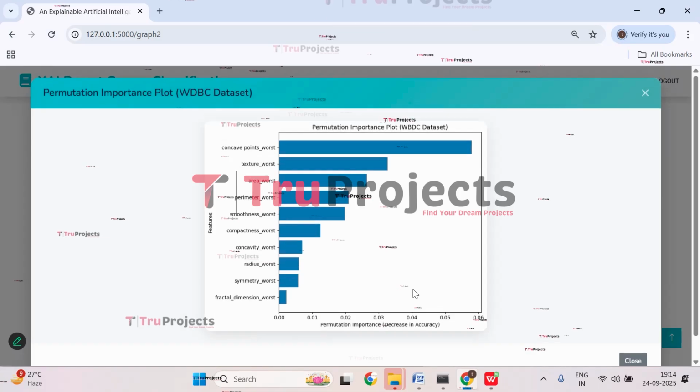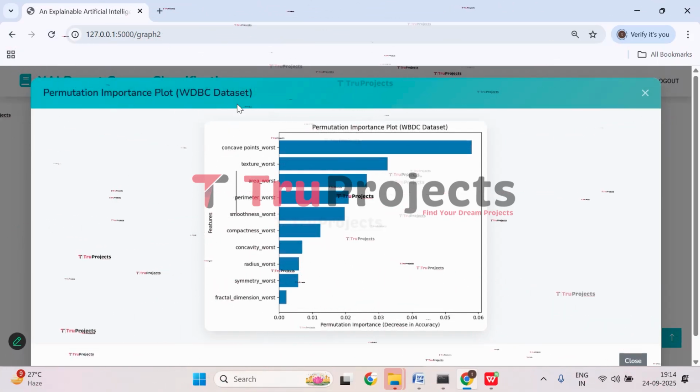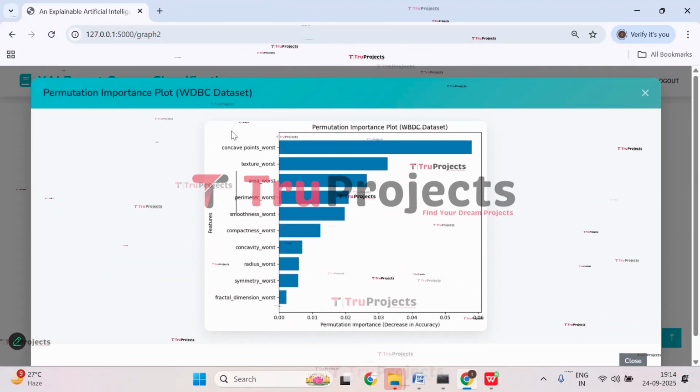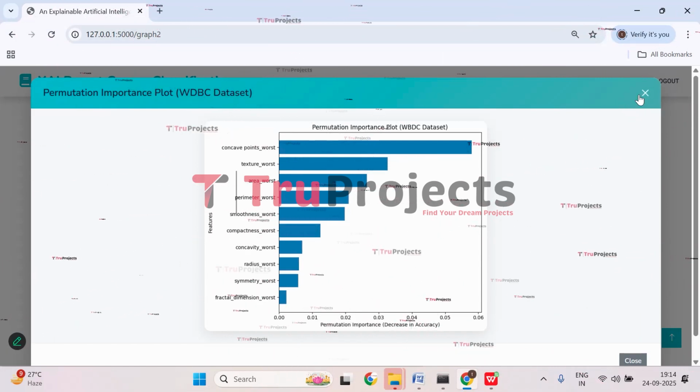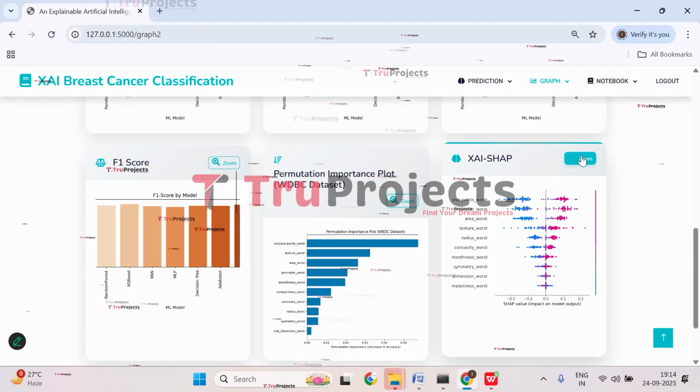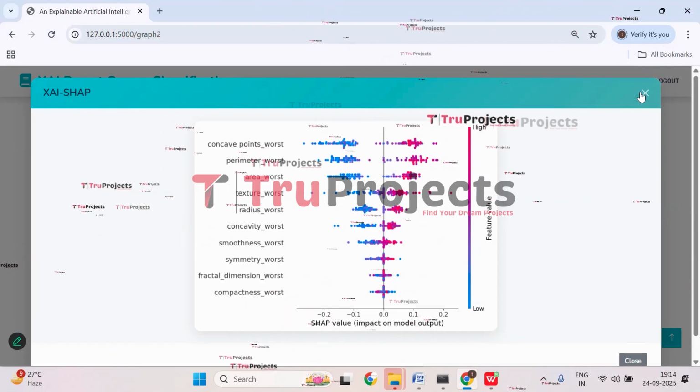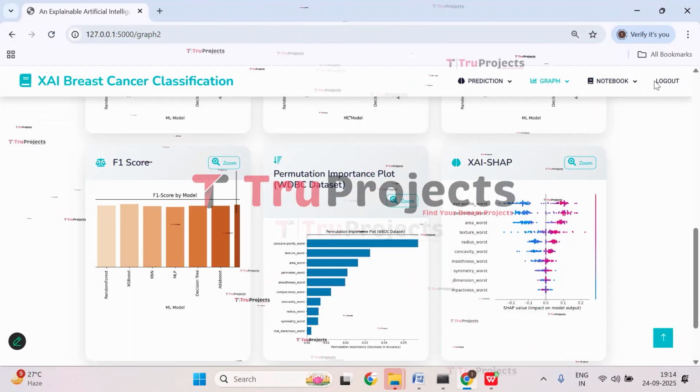And here we have the permutation importance plot of WDBC where concave points, texture, and area have the highest importance. Close this. And here we have the XAI SHAP explainability graph. Close it. Now click on logout.